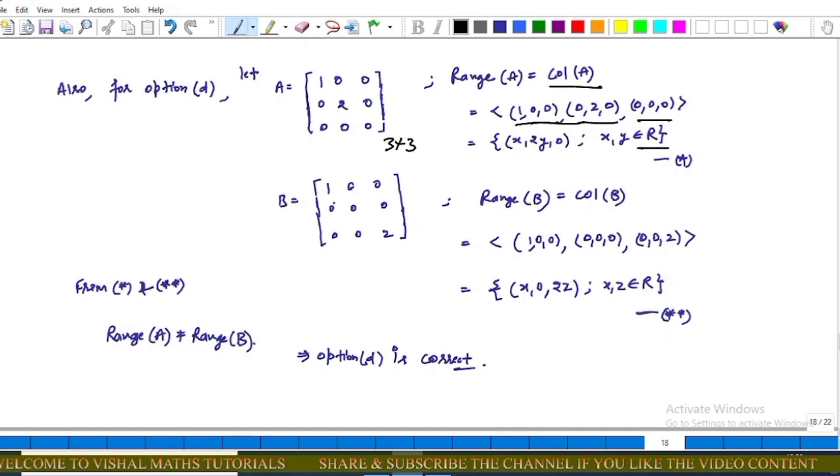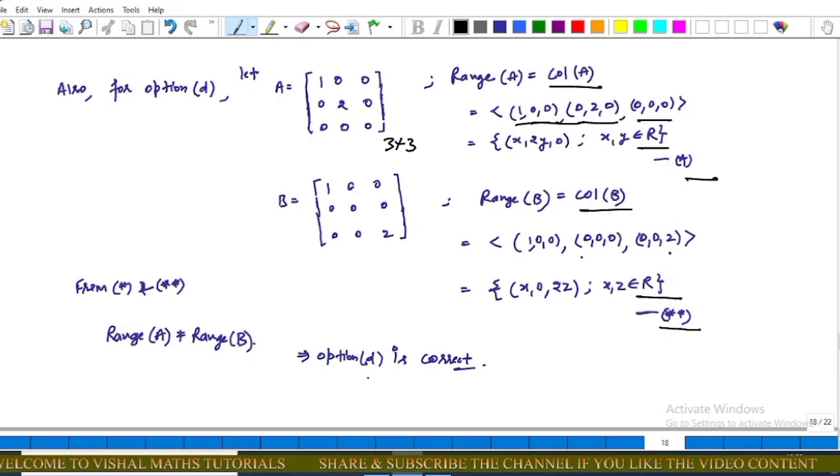Now let B be the matrix 1 0 0, 0 0 0, 0 0 2. Now the range of B is equal to the column space of B. As we know, the column space of B is the spanning set of all columns of B, that is C1, C2, C3, and its spanning set is equal to all the three-tuples (x, 0, 2z), where x, z belong to the set of real numbers. Call this star and this double star. From star and double star we get that the range space of A is not equal to the range space of B.